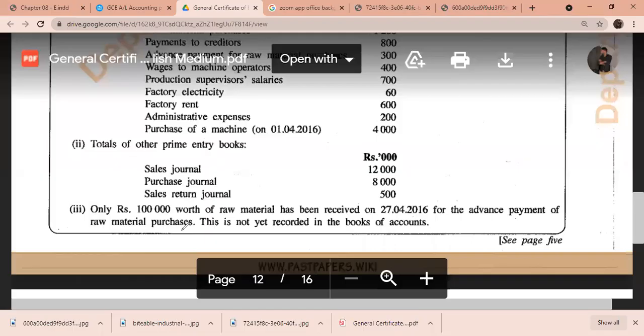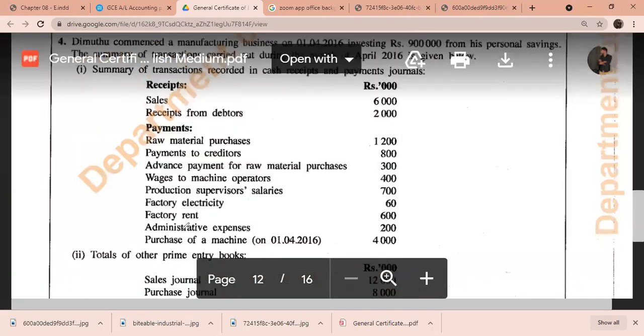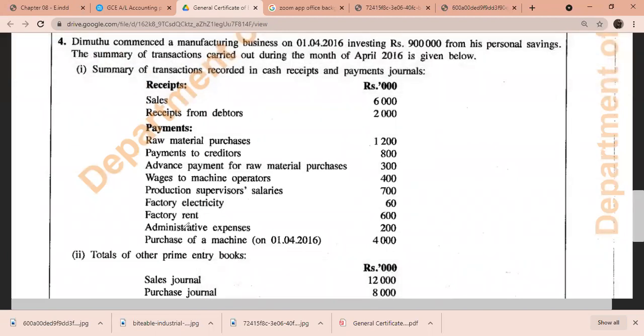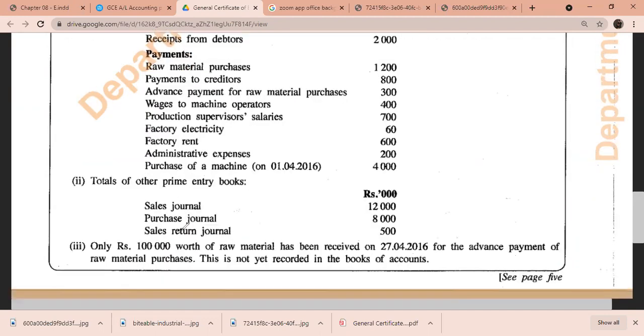After recording the factory rent, do I have any other expenses? Administrative expenses. Administrative expenses is not related to factory, it's related to the income statement. Why? Because that is related to office day-to-day transactions. And then do I have any other stuff? I purchased the machine, so of course machine depreciation will be accounted for in the manufacturing account.